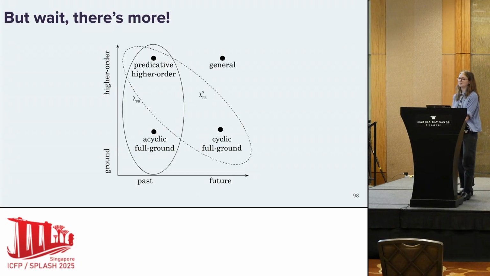And of course, there's never enough time for these things, so I will briefly touch on a little bit more of what's in the paper. We actually find that this distinction between past and future lets us distinguish between references to other references, which I haven't mentioned at all. A reference to another reference that could possibly be cyclic quantifies over the future, and a reference that points to another reference that definitely doesn't ever point back to itself is only allowed to quantify over the past. So then we can really distinguish between cyclic and acyclic references.